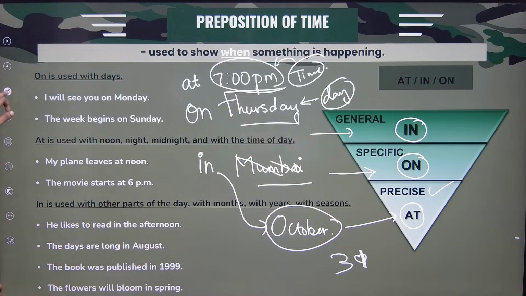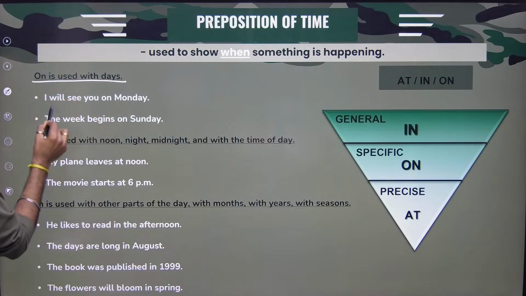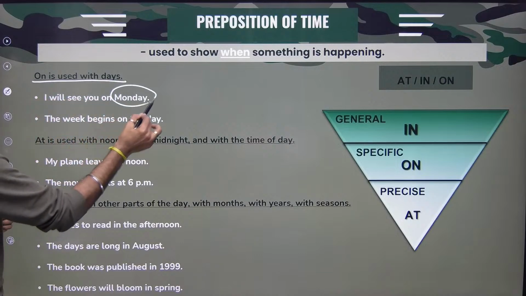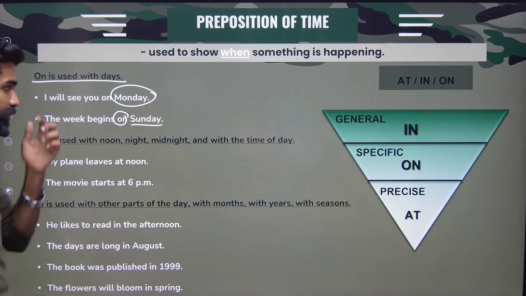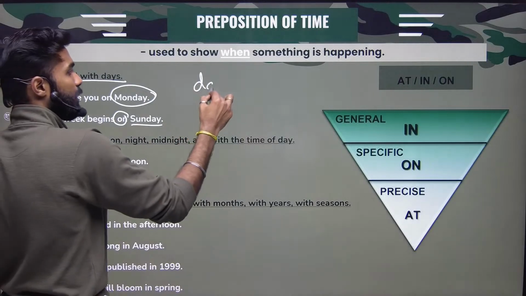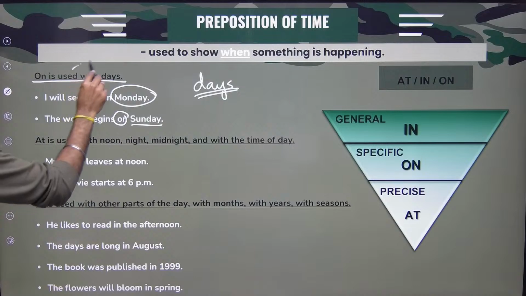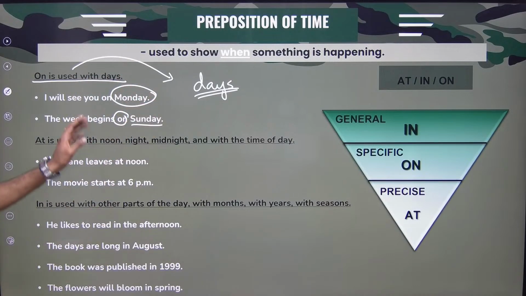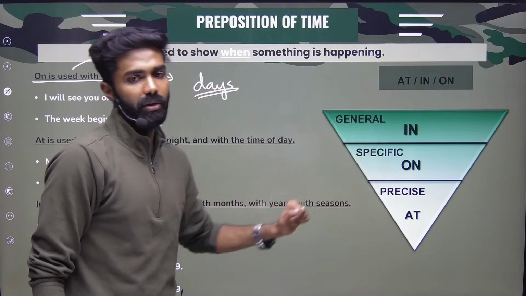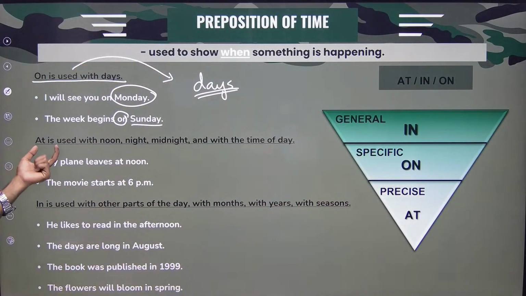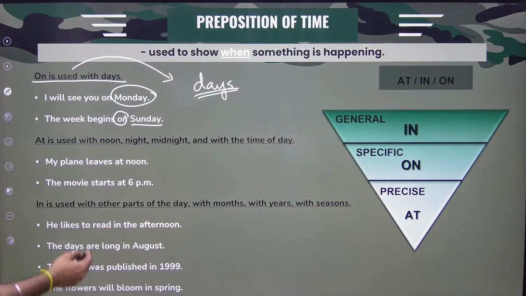All right. On is used with days. I will see you on Monday. The week begins on Sunday. So whenever you're using days, make sure that you use on. Okay, because on is specific, not very generic or not really accurate. Right? At, I told you already, is used for very precise items.